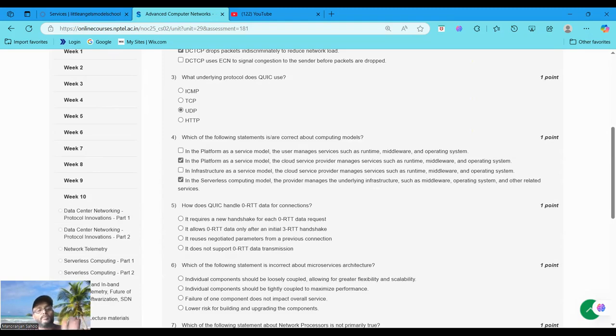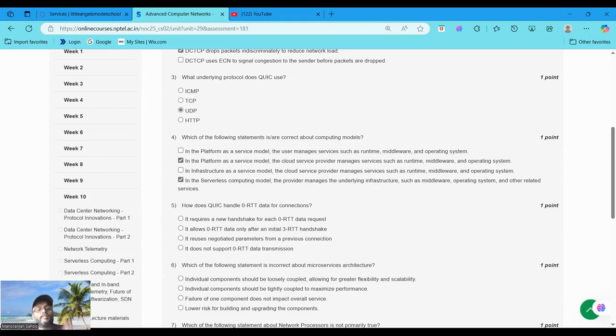Now go to the second option. Why do we choose it as the correct statement? Because, as explained above, in platform as a service the cloud service provider indeed manages the runtime, middleware and operating system. This allows the user to focus on application development without worrying about server management, operating system updates and middleware configurations. That's why we choose this as a correct statement.